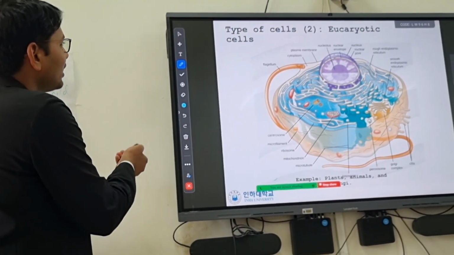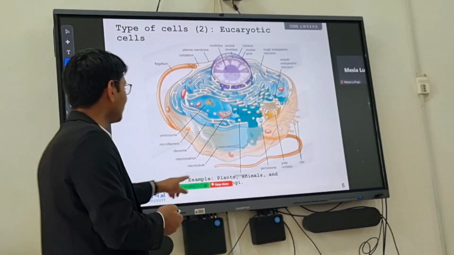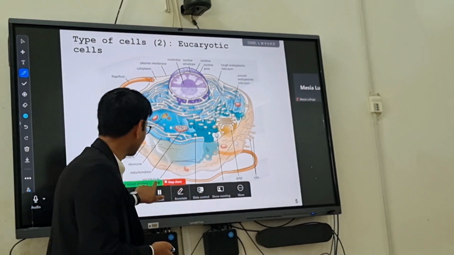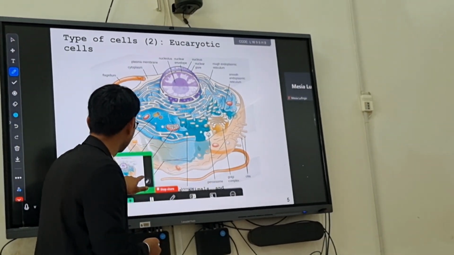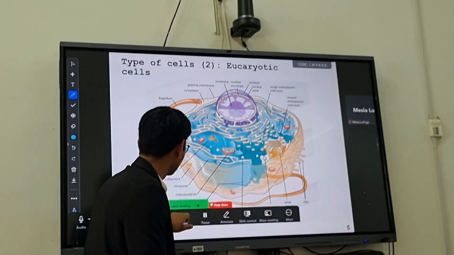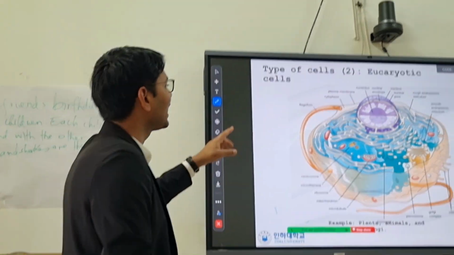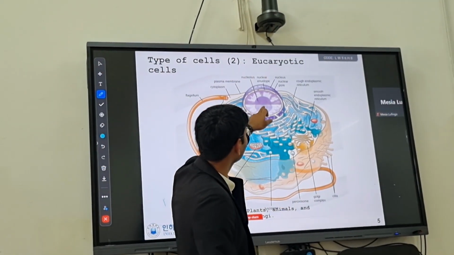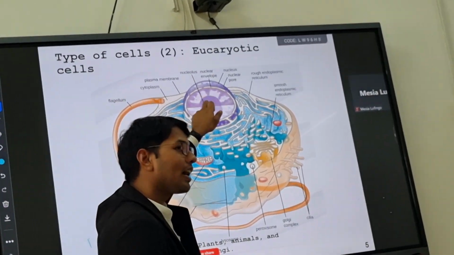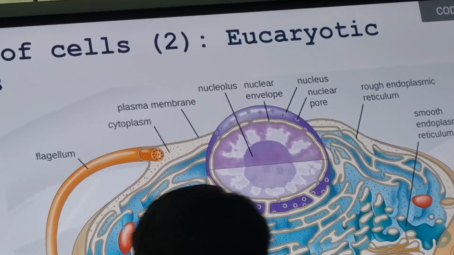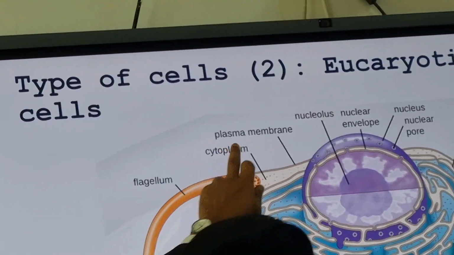And here it comes to the eukaryotic cell. So all the plants, animals and fungi have eukaryotic cells. They have a proper nucleus. You can see here, in which all the DNA and RNA are kept, and then we have a cell surface. We have a flagellum. We have a plasma membrane.